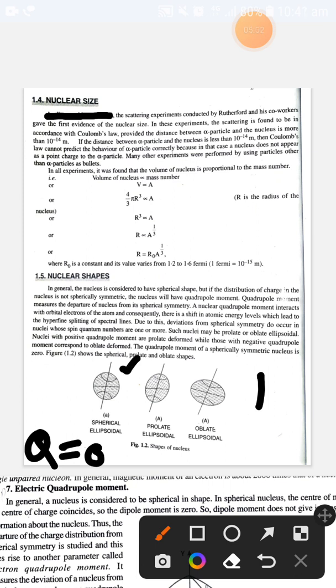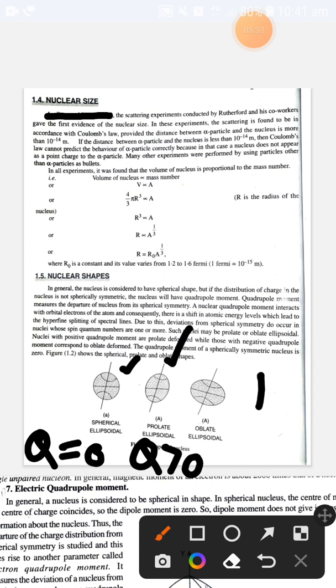If Q is greater than 0, that is, the quadrupole moment is positive, then there is a certain departure from the spherical symmetry, so it is an elongated shape. When the quadrupole moment is positive, our nucleus has an elongated shape, known as prolate ellipsoidal or prolate shape.